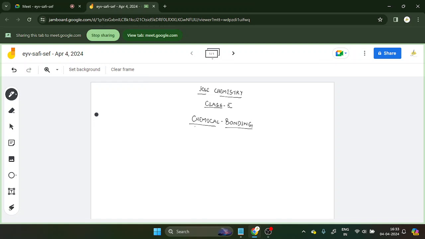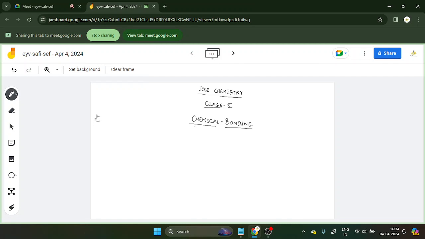Electrovalent bond also called as the ionic bond, right? We discussed about the concept of electrovalency, how to find the valency of an element. Okay, we discussed all of this, right? Now we will be discussing about the covalent bonds, how the covalent bond is formed. Clear?